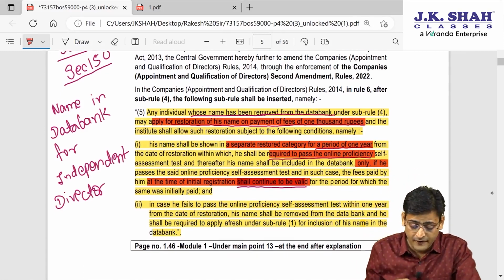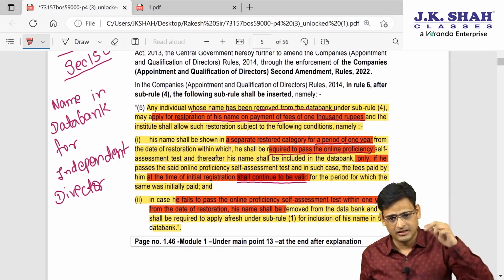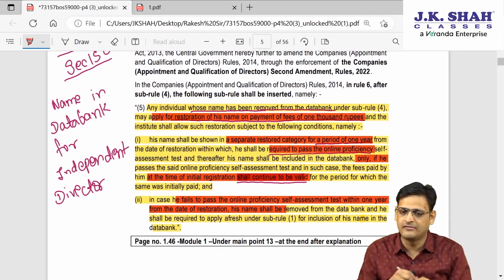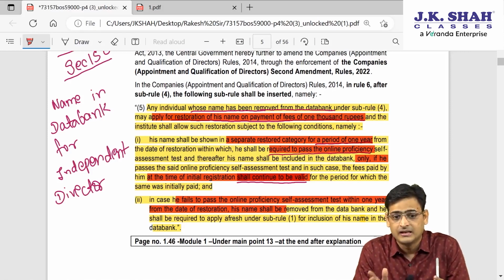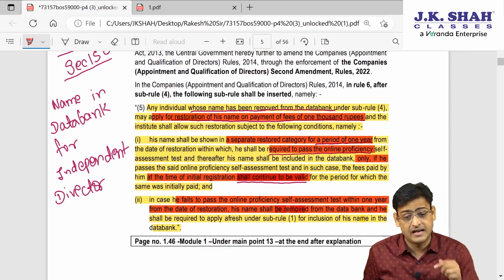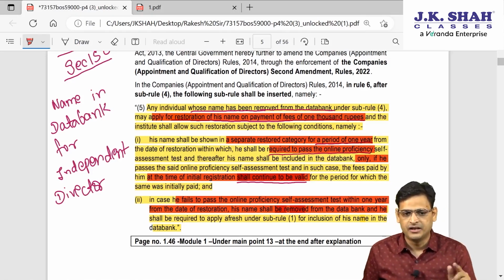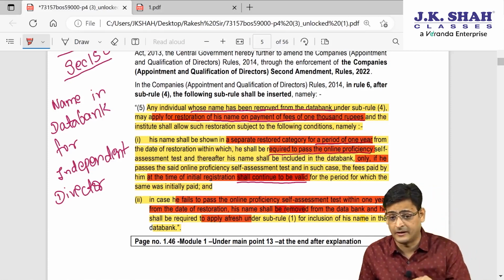Now, what if he fails to pass that exam within 1 year? So his name got restored, he paid 1000 rupees, and within 1 year he has to pass the online exam. But let's say he failed to pass that online exam within 1 year, then in that situation again his name will be removed from the data bank. And now if he wants his name to appear in the data bank, he has to make a fresh application. So this is very important, he has to make a fresh application.